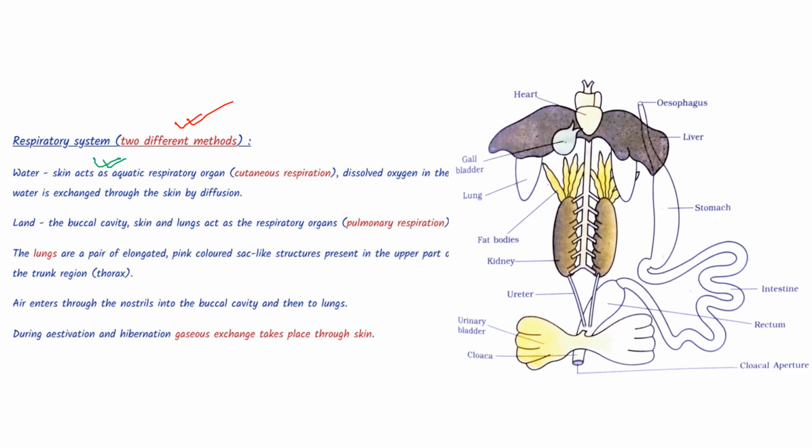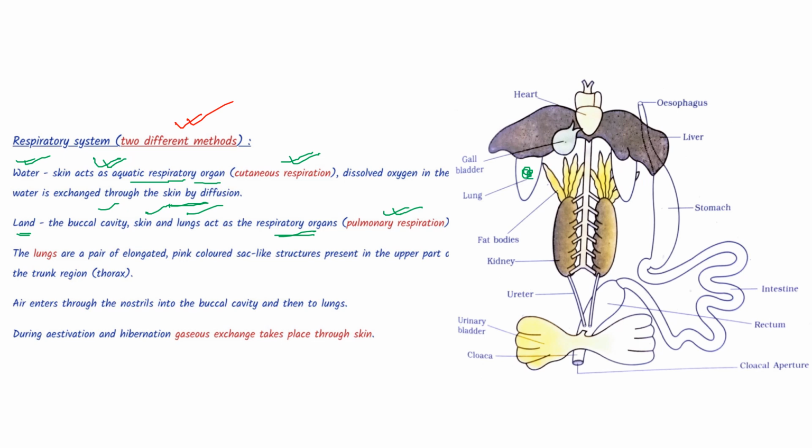Skin acts as the aquatic respiratory organ in frog. When the frog is in water, the skin acts as the aquatic respiratory organ, and we call it cutaneous respiration. Dissolved oxygen in the water is exchanged through the skin by diffusion. And when it is present on land, the buccal cavity, skin and lungs act as respiratory organs, and we call it pulmonary respiration.